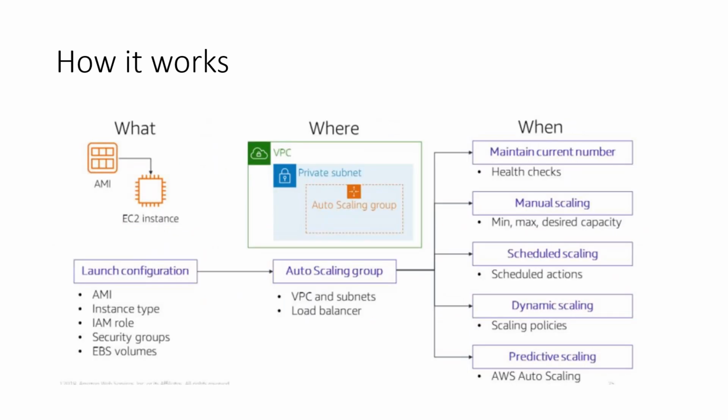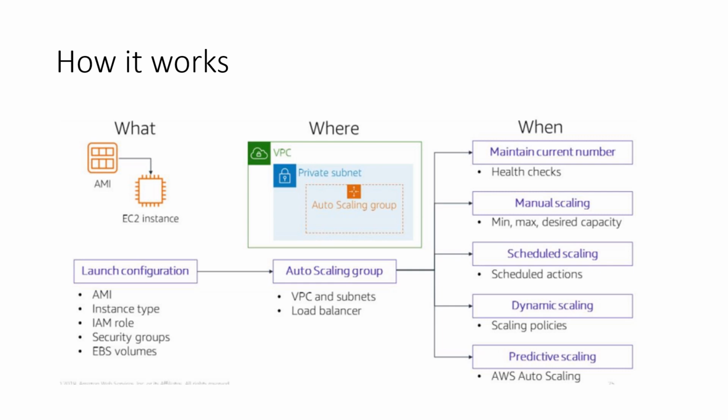Now how does auto scaling for EC2 instances work? To launch an EC2 instance in an auto scaling group, you have to understand the launch configuration. Through the launch configuration, you can launch a new instance, and you can specify your policies for the auto scaling group. Now, what are the things you need to configure in a launch configuration?